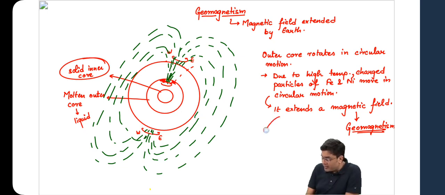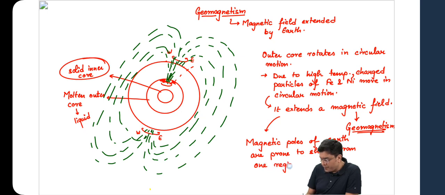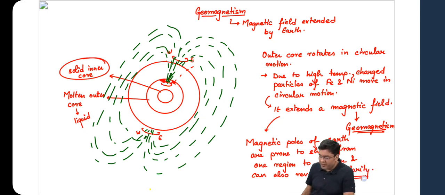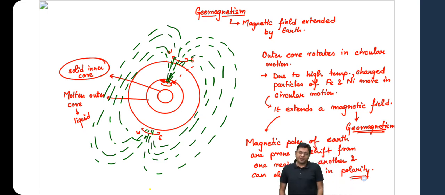Now, the magnetic poles of planet Earth are prone to shift from one region to another, and can also revert in polarity. That is the concept of geomagnetism.